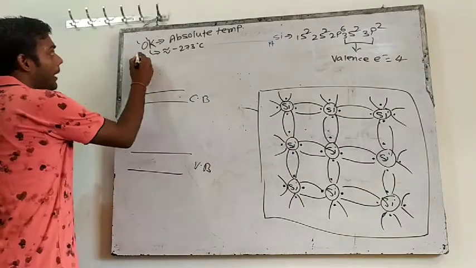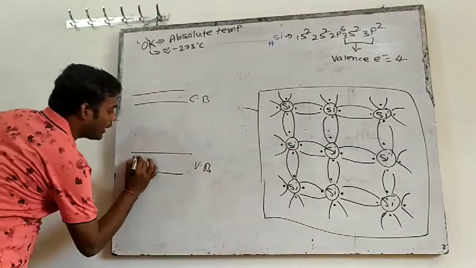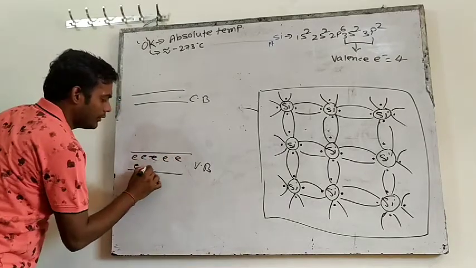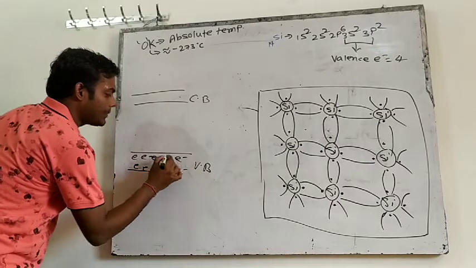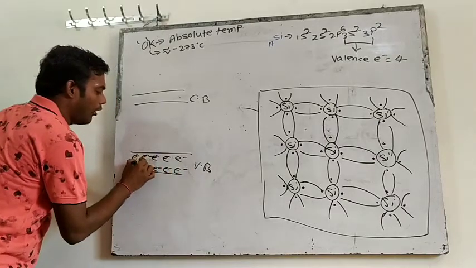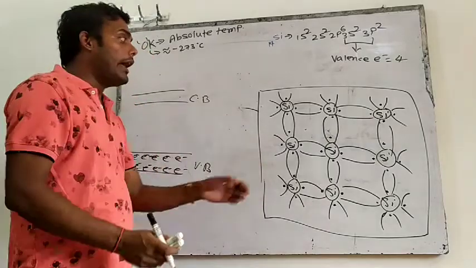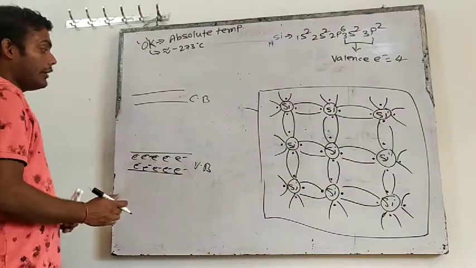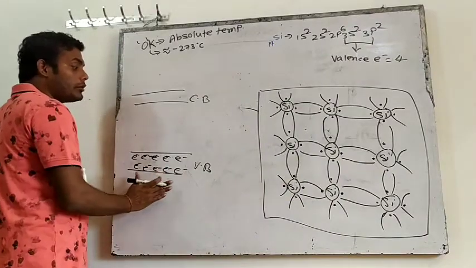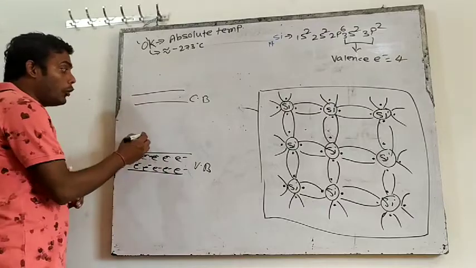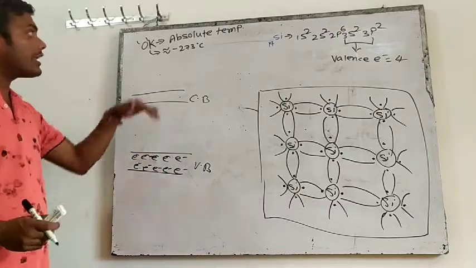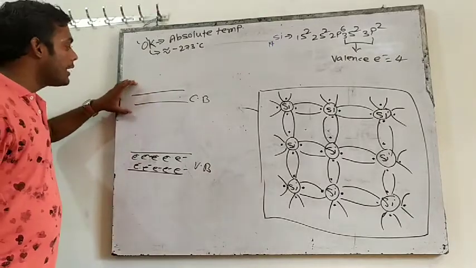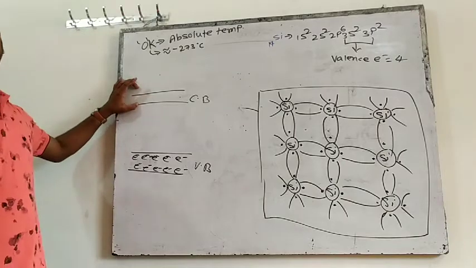So if I talk at 0 Kelvin, then all the electrons will be present in the valence band, and each is making covalent bond with the neighboring atom. So all the electrons are present in the valence band. No electron will go in the conduction band. So at 0 Kelvin, the conduction band will be totally empty. That means here there will be no electron to conduct electricity.